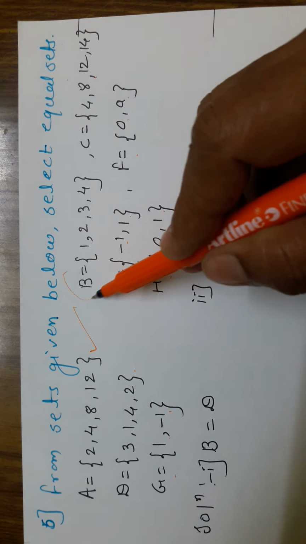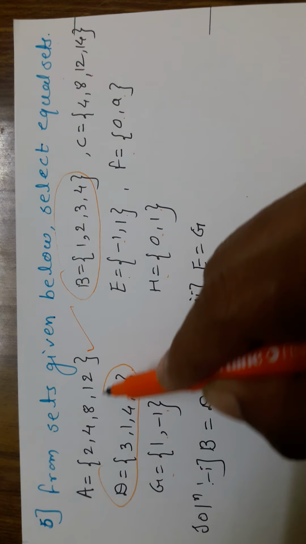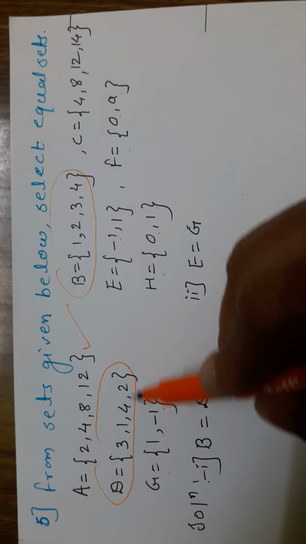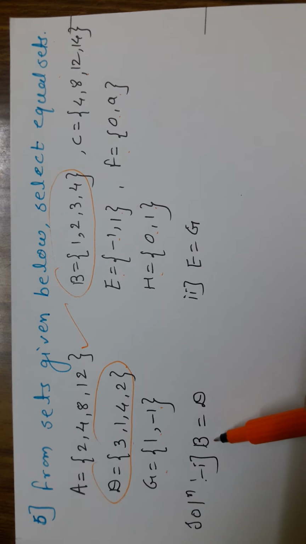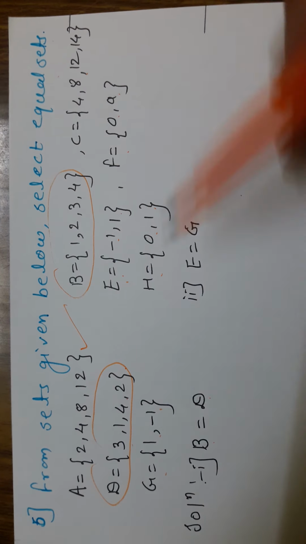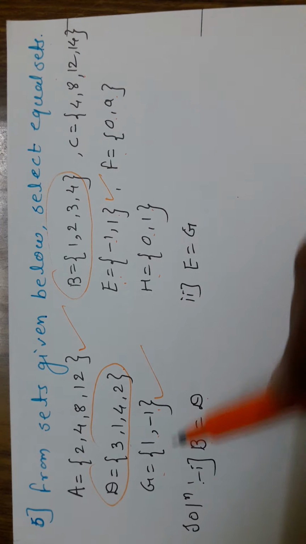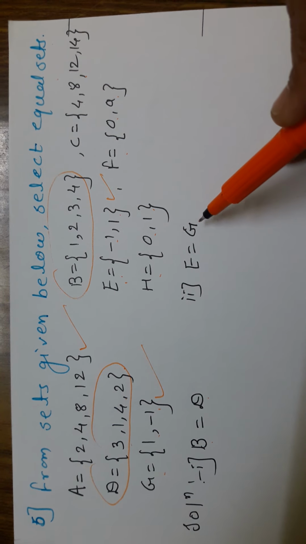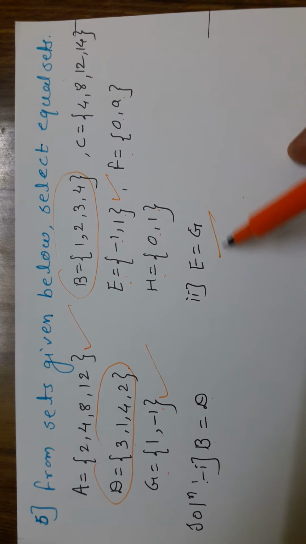In B we have 1, 2, 3, 4, and in D also 3, 1, 4, 2. The sequence is different, but the elements of both sets are equal. That's why B is equal to D. And again E and G: here in E, minus 1, 1 is there, and in G, 1, minus 1 is there. That's why E and G are equal sets.